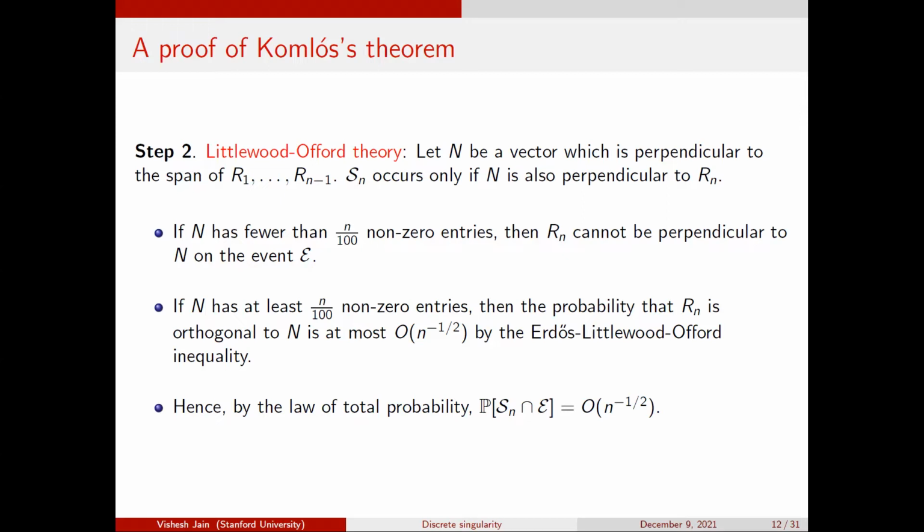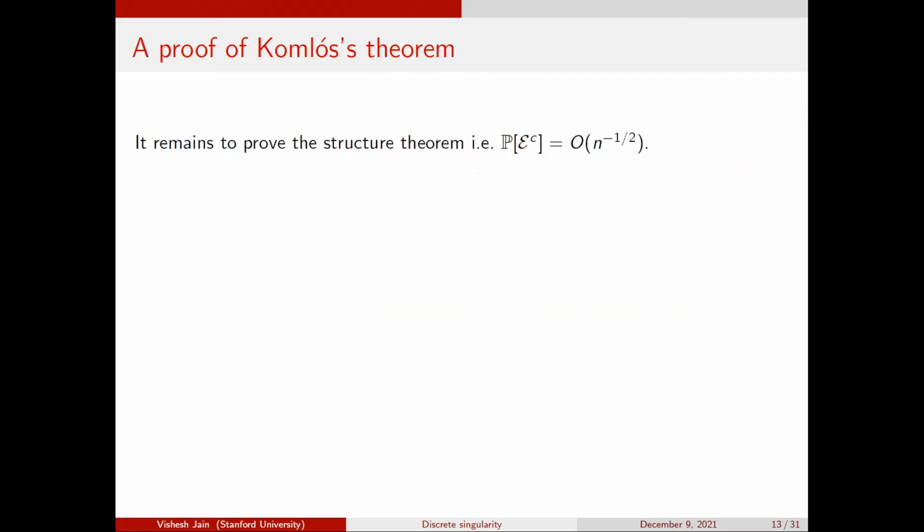But here is sort of how the Littlewood-Offord theory is used. The idea is that I prove some statement about potential kernel vectors, and then I keep the randomness in one row free, and then I can use my inequality. So that's the idea. And now I'll show how to prove the statement that any potential null vector must have at least n over 100 non-zero entries. Okay. So let's go there.